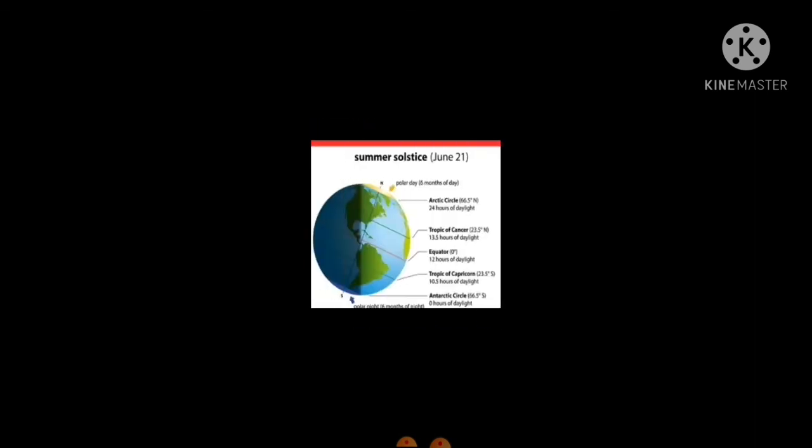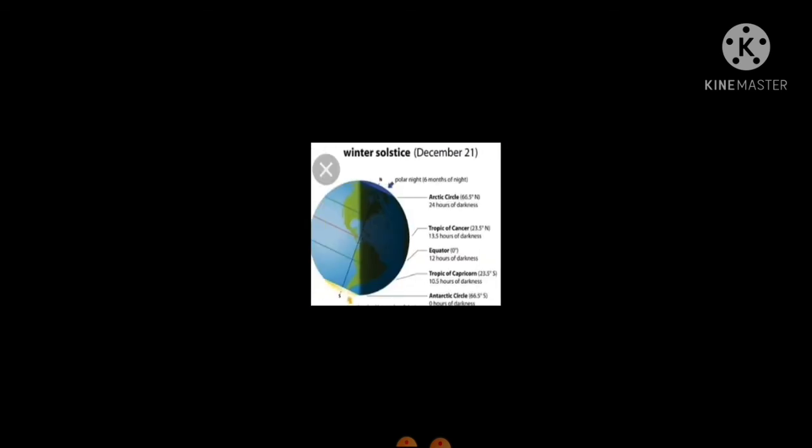Now the most important thing is that due to the revolution of the Earth, you have seasons that come up, and you have the solstices and equinoxes. The solstice can be divided into two parts. The first one is the summer solstice and the second one is the winter solstice. For the summer solstice, you have 21st June.